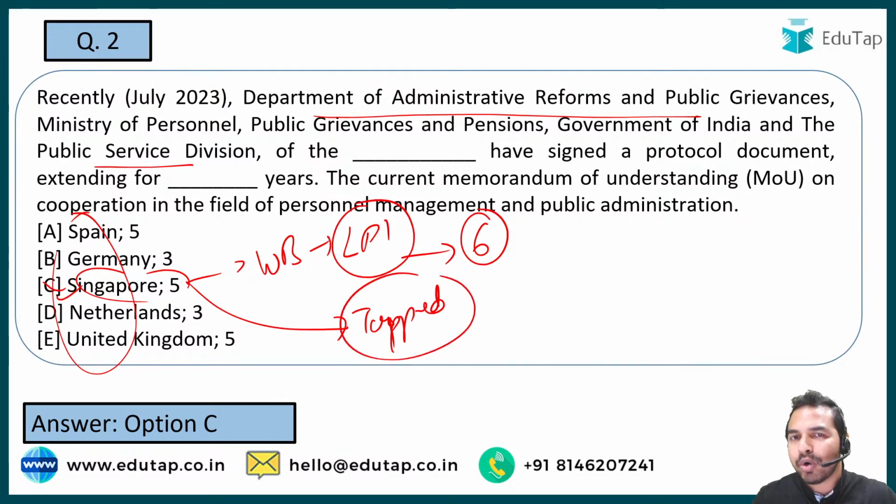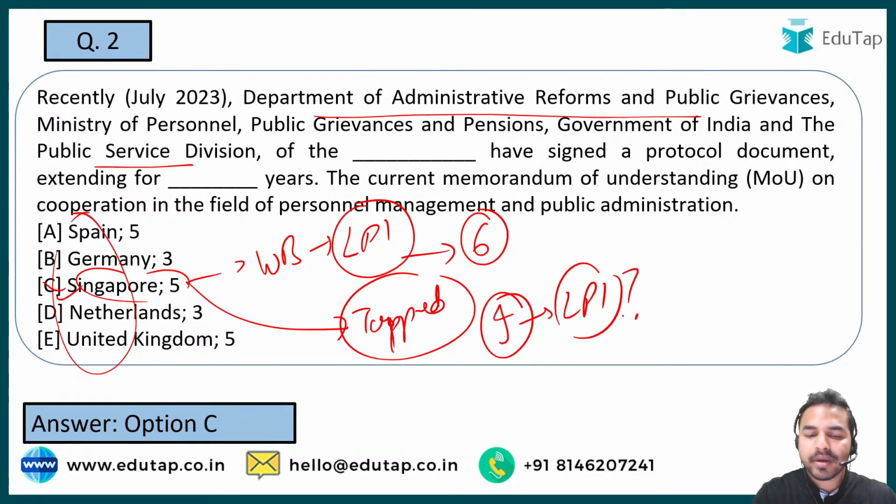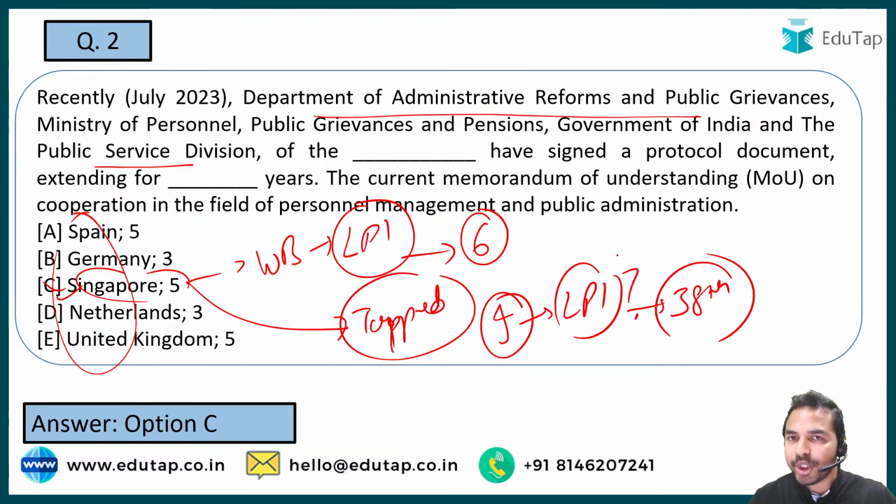Can you tell me what was India's rank in the logistic performance index? Because guys, this is really very important to be covered from the exam point of view, that what is India's rank, because such kind of questions are being asked. So guys, quickly tell me the right answer. What is the India's rank in the logistic performance index? It was 38th. Okay, so that's how you can just correlate between the two news articles and you can remember that for a longer period of time.